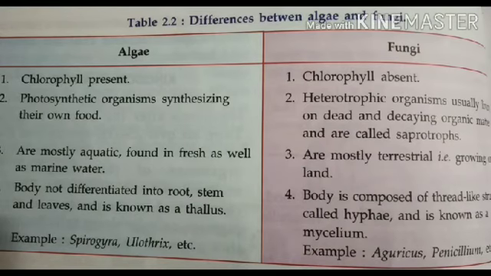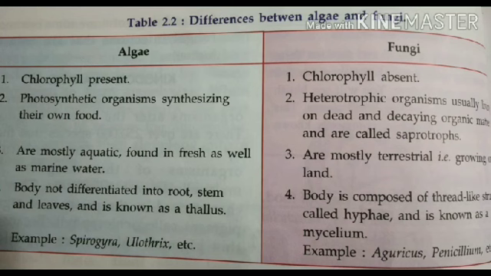Chlorophyll is present in algae, whereas chlorophyll is absent in fungi. Second point, photosynthetic organisms synthesize their own food, whereas fungi are heterotrophic organisms. They usually live on dead and decaying organic matter, and they are saprophytes. Third point, algae are mostly aquatic, found in fresh as well as in marine water, whereas fungi